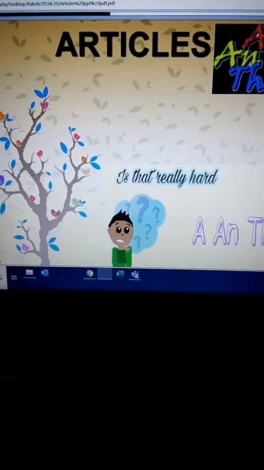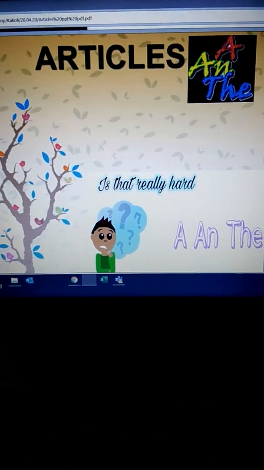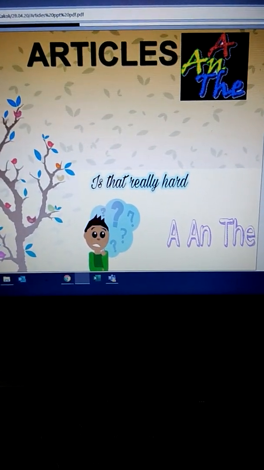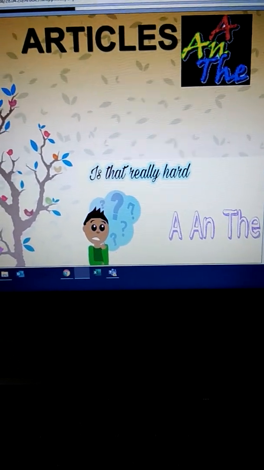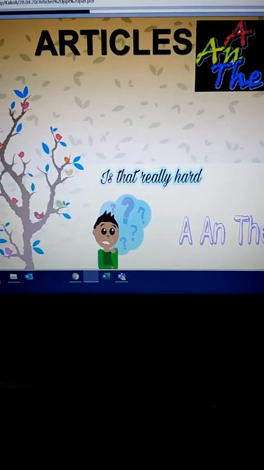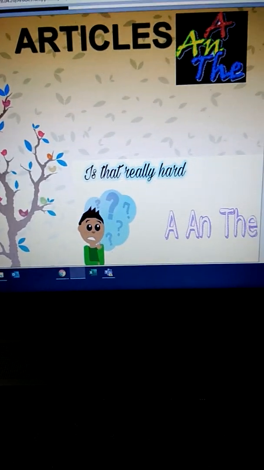Now we are going to do a quick recap of articles. What are the three articles? A, an, and the. These are the three articles. Okay. Now we will just recapitulate when to put a, when to put an, and when to use the.